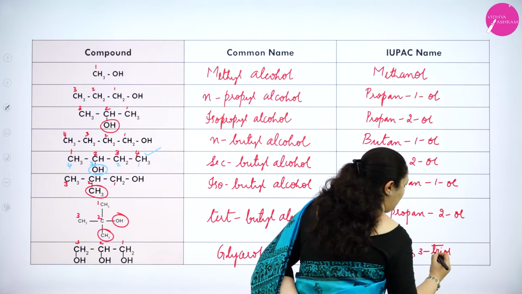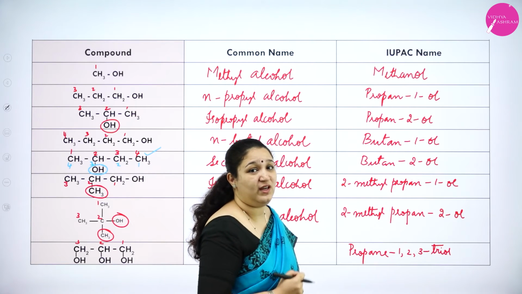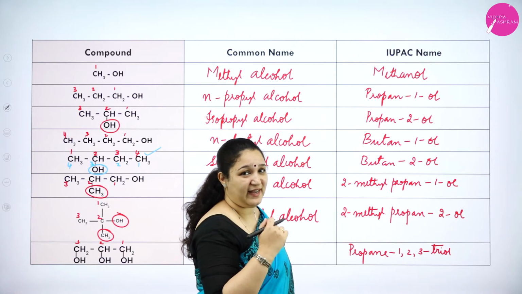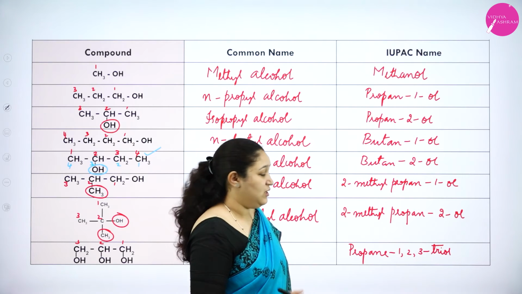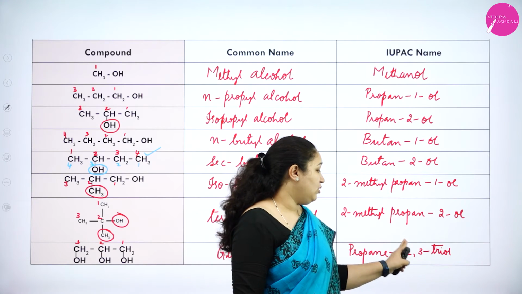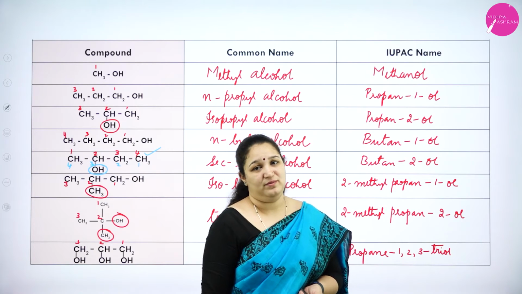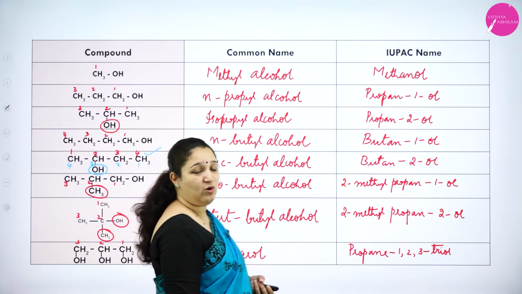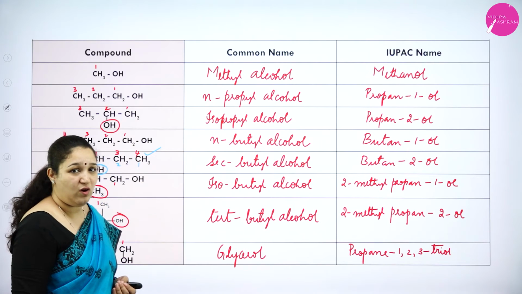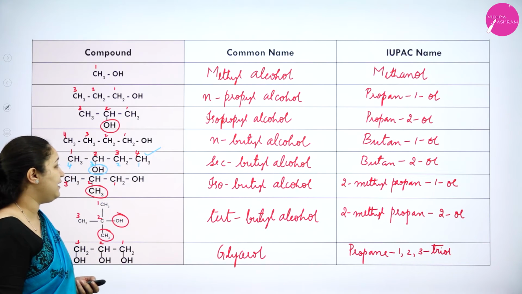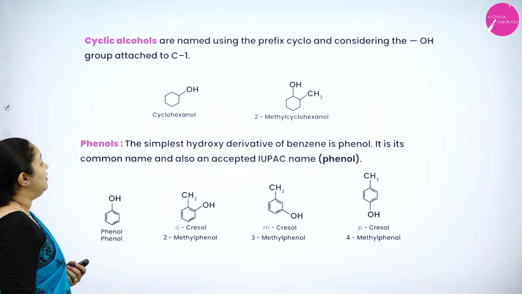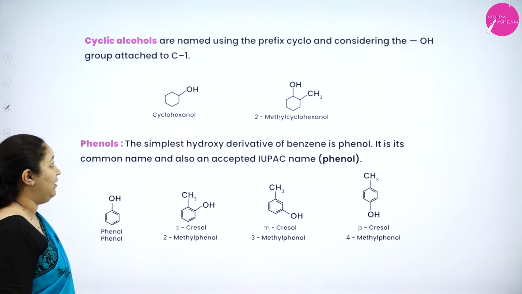triol. Why triol? Because I have got 3 OH groups also. That's why the tri prefix has to be used. So it will be propane-1,2,3-triol. So I hope you have understood how to name the alcohols. Okay. Next we will see about the cyclic alcohols naming.